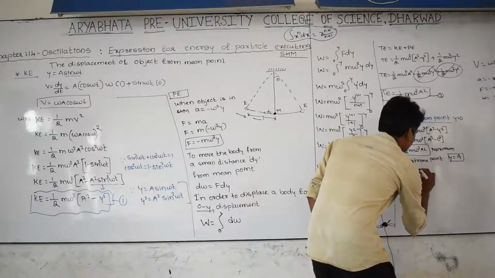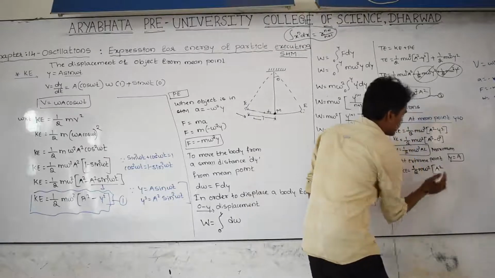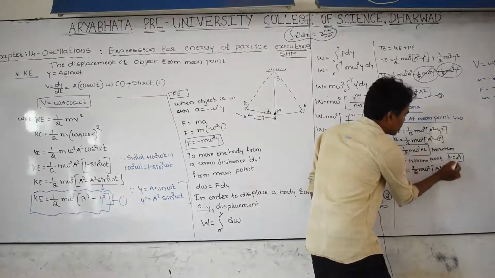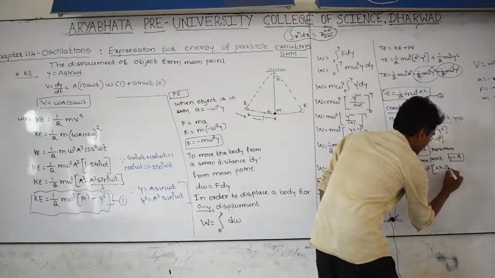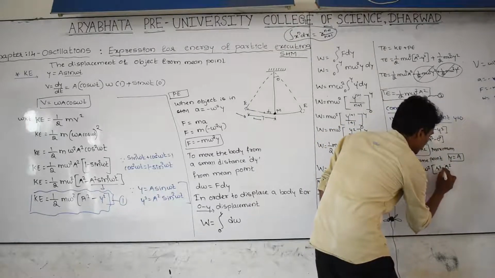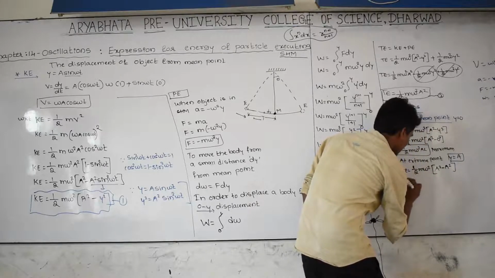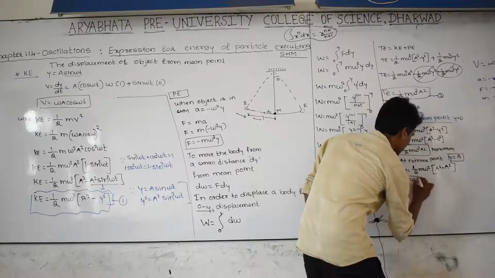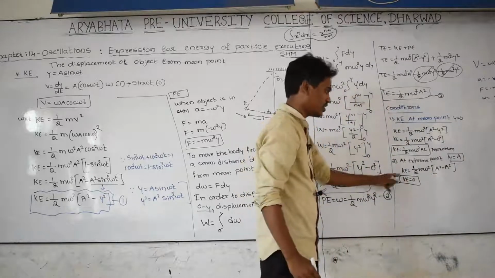1 by 2 m omega square a square. I am writing y is nothing but a, y equal to a, that's why I am writing y as a. Then this becomes a square minus a square, then this term becomes 0, then by multiplication everything becomes 0, the kinetic energy is 0. At extreme point, kinetic energy is equal to 0. This is minimum.